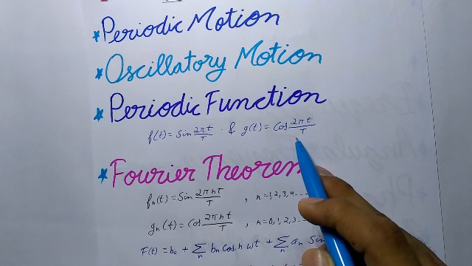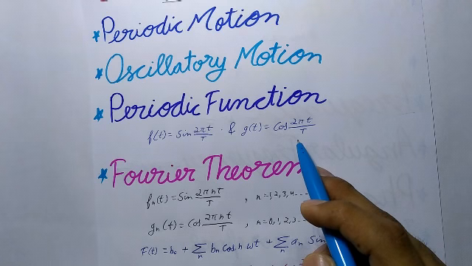All harmonic functions are necessarily periodic, but all periodic functions are not harmonic. And the periodic functions which cannot be represented by a single sine or cosine function are called non-harmonic functions.